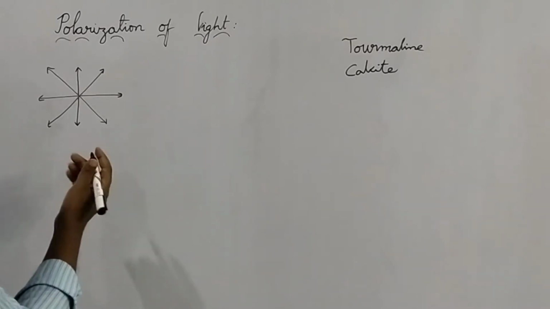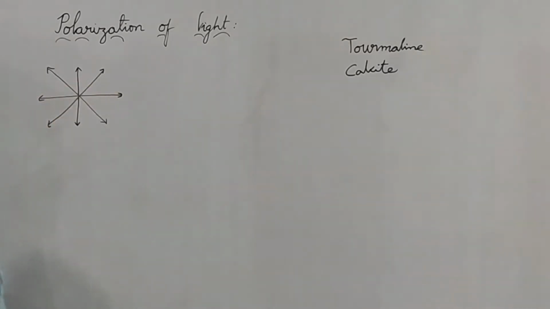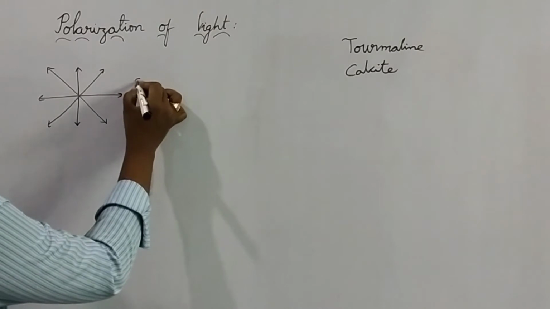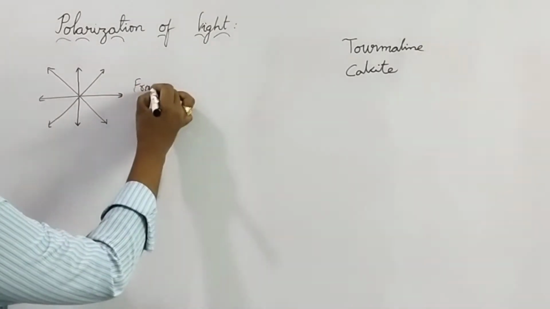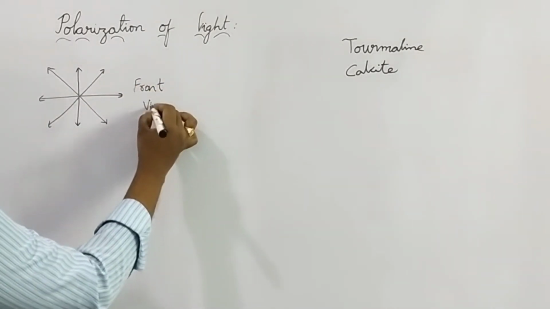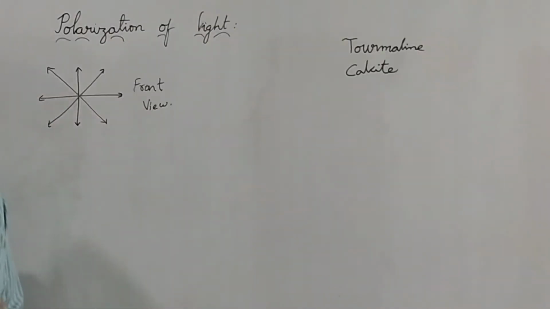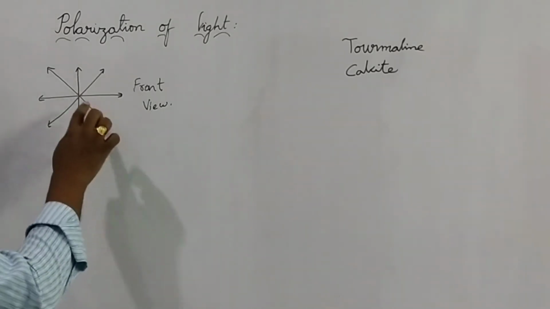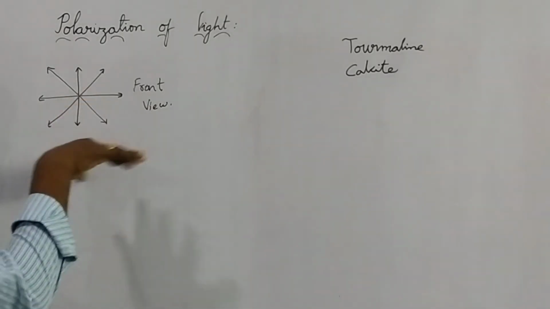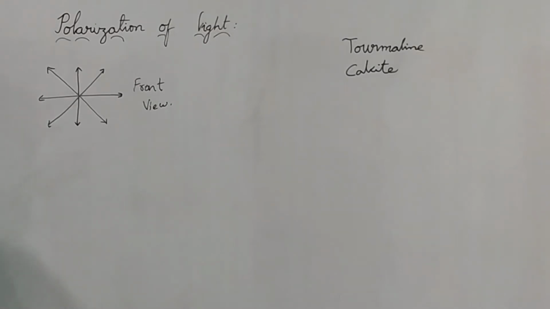So this is the light coming towards you, and the vibrations of electrons are in all directions when the light is coming towards you. So this is the front view of light when the light is coming, and this light is coming in the form of a wave, and the vibrations of electrons are in all directions while the light is coming towards you.